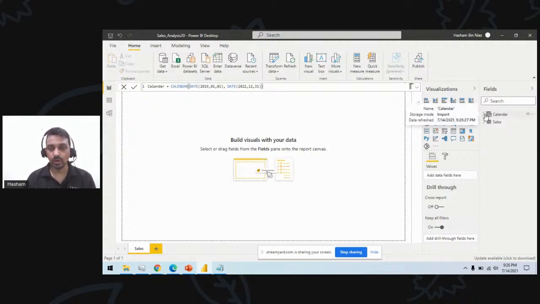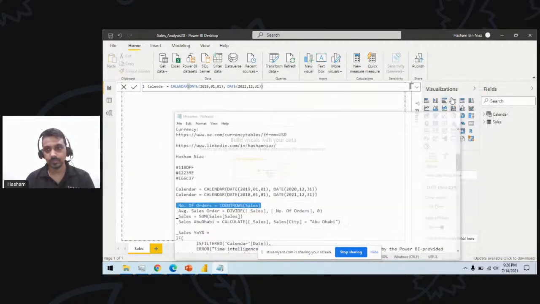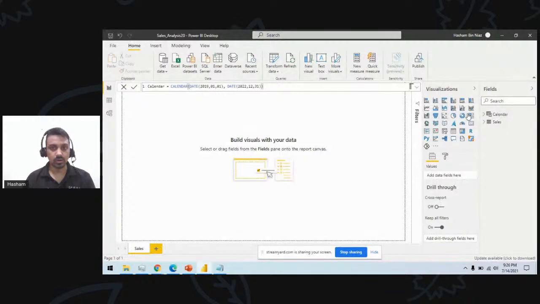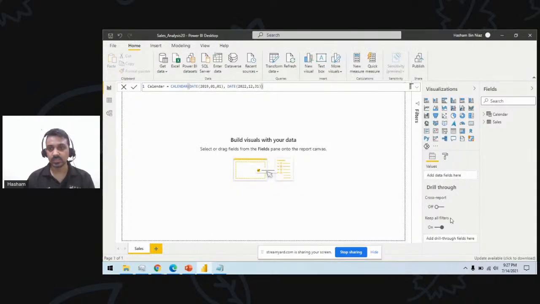Okay. So now our first step was to create two measures. I will create two measures called number of orders and number of sales. I will use the measure table technique, so I organize all my measures into one table called Measures. In this table, I will create all my measures. So this is how I created a table.